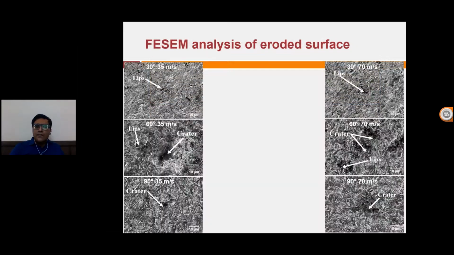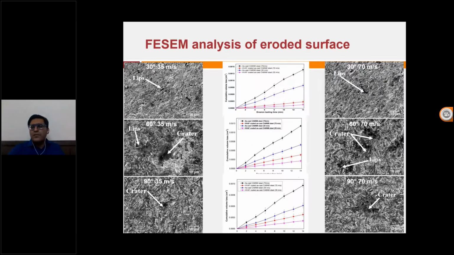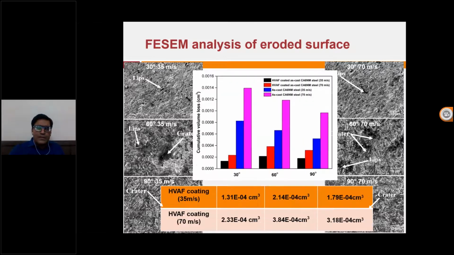Then this is the FESEM analysis of the eroded HVAF material. Here again you can see at the lower angles, you see the formation of lips, and as you go to the higher side, the formation of craters is observed. And this is the comparison. We have compared it with the base material. We have taken two different velocities. As you increase the velocity, mass loss will increase.